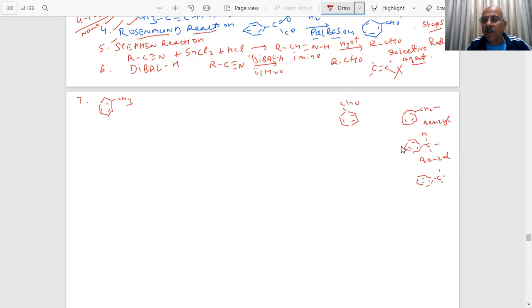Benzyl chloride. If I put this, this is benzal chloride. Okay, that was just out of the course, but here we sometimes represent things which are important for organic chemistry.